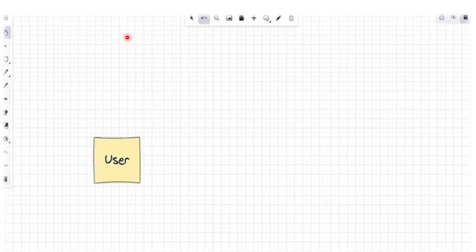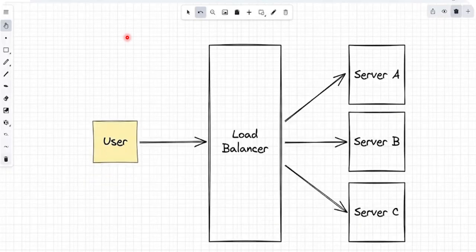Think of the load balancer as a highly efficient traffic cop sitting right next to the entrance. This is a user, this is a load balancer. The user's request needs to get to the load balancer. When millions of users hit your app, they talk to the load balancer. It instantly distributes the traffic evenly across the servers it has. If one server catches fire, the others will take care of it.